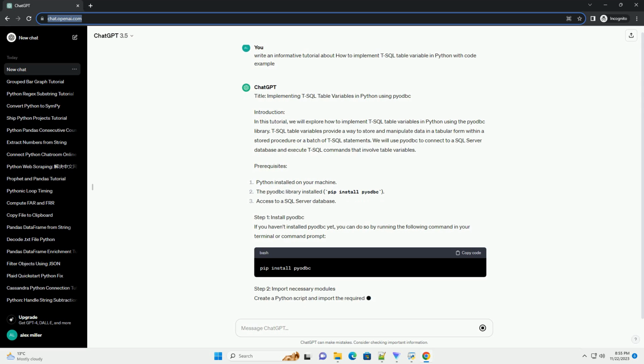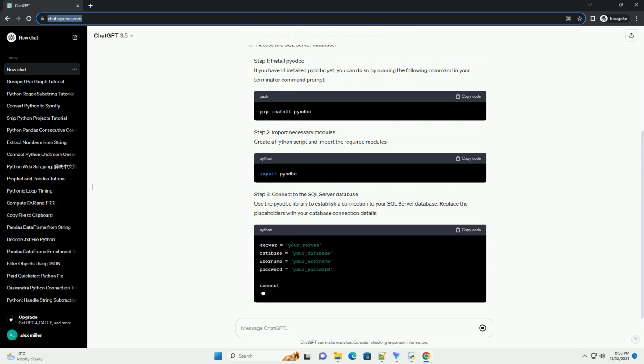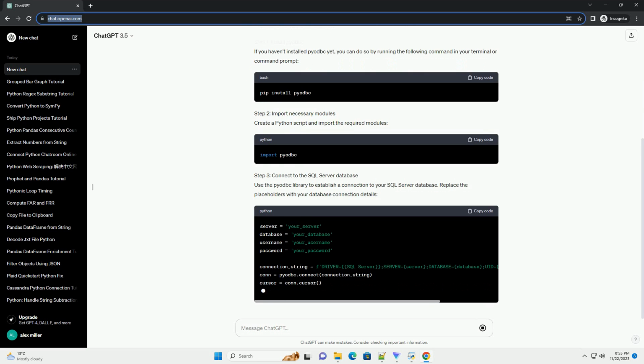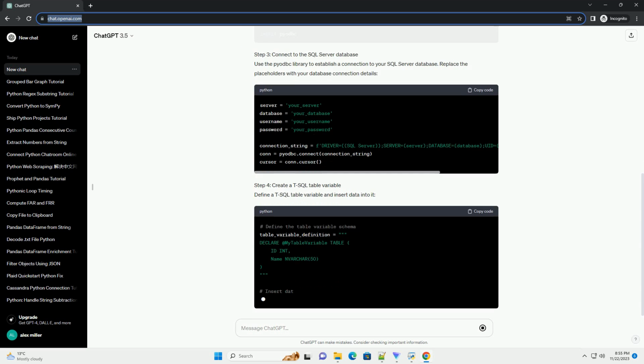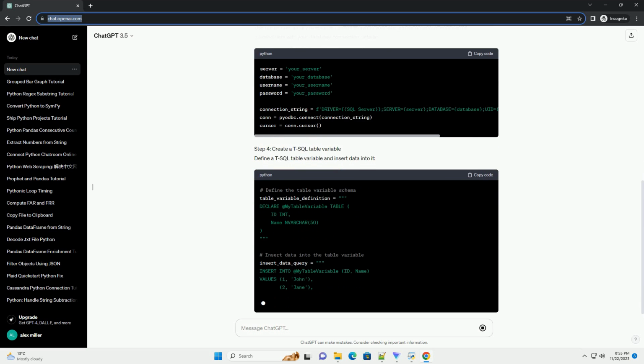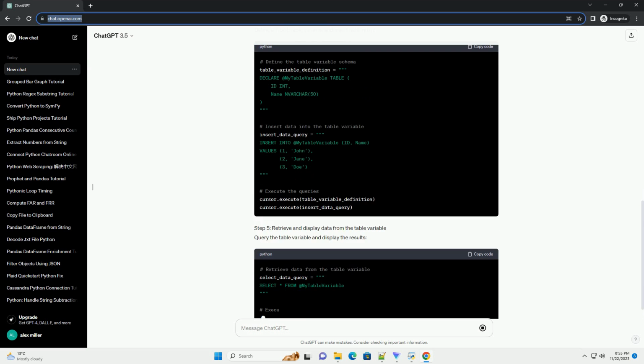T-SQL Table Variables provide a way to store and manipulate data in a tabular form within a stored procedure or a batch of T-SQL statements. We will use pyodbc to connect to a SQL Server database and execute T-SQL commands that involve table variables.